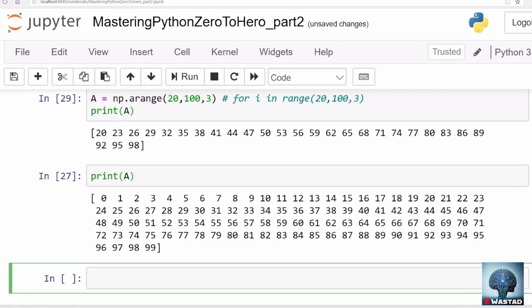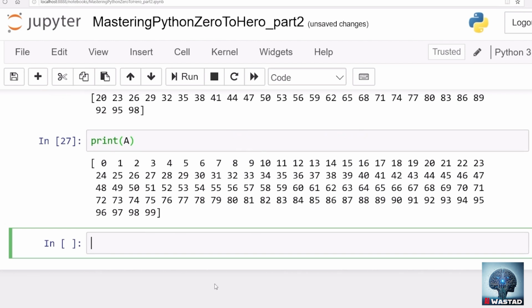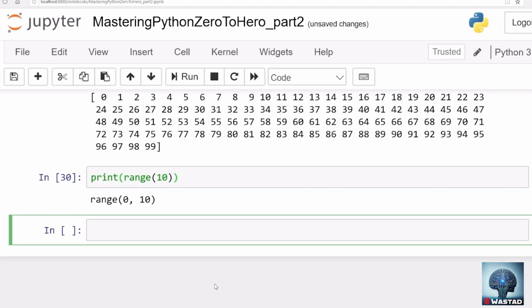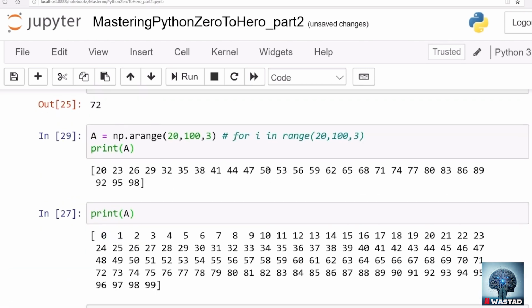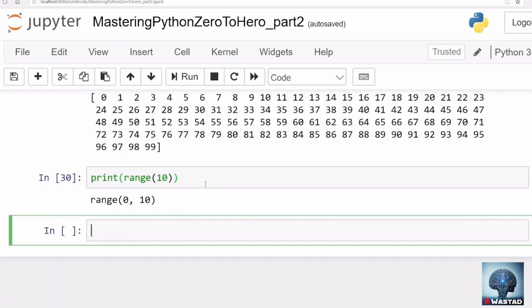Okay, let me tell you about an iterator as well. Here, just spend a few seconds on this range function. You might be thinking that when we call range(10), it returns a list of numbers from 0 to 9, but that doesn't happen. It returns just an object. When you call it in a for loop, it progressively returns elements one by one. It returns an element, then iterates and returns another element. It never creates a list for you.